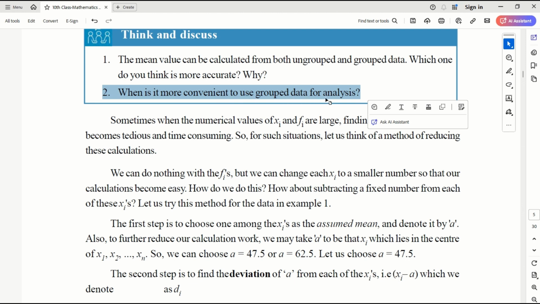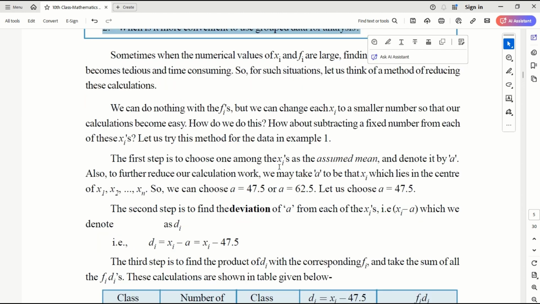Grouped data analysis is definitely more convenient. It's easy and faster, and it can scale up to any level. You can calculate 60 crore data, 60 lakh data, whatever number, and you can still group it into 60 classes. With 60 crore data, I can make the class size 1 crore, and then I just have 60 classes. So that's easy.